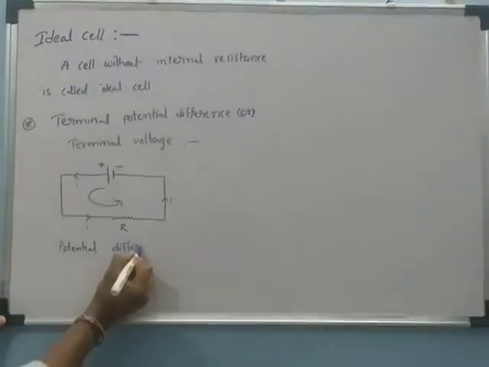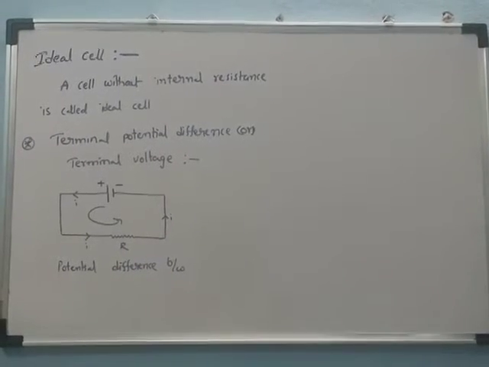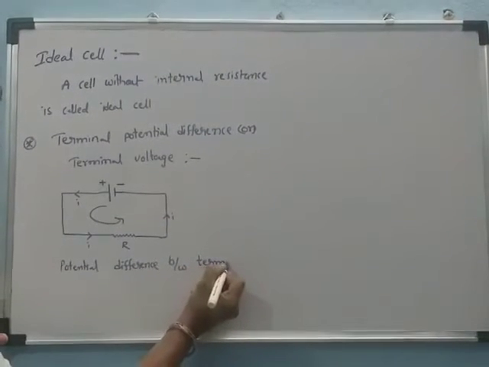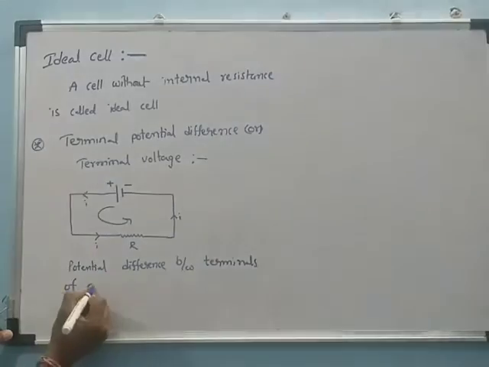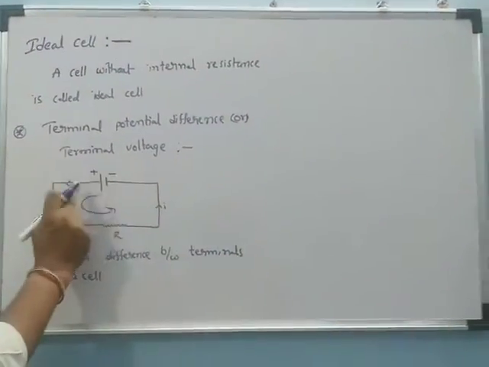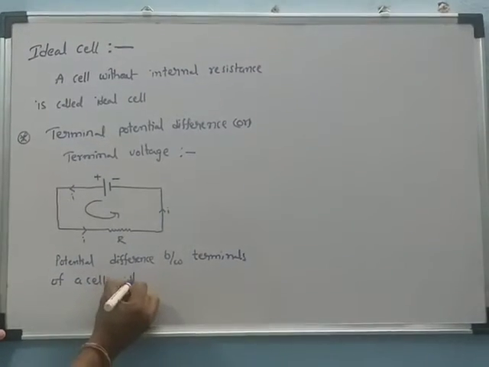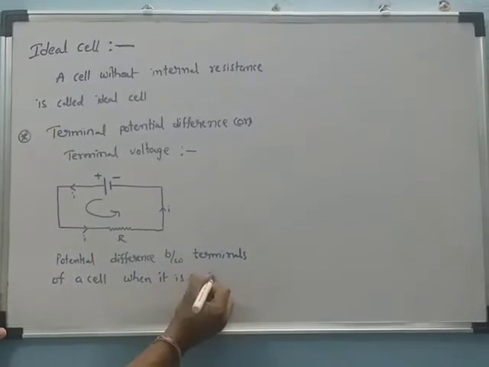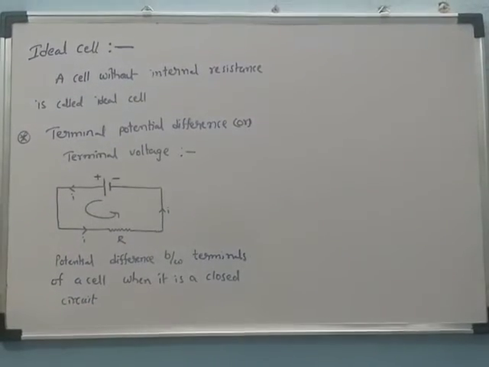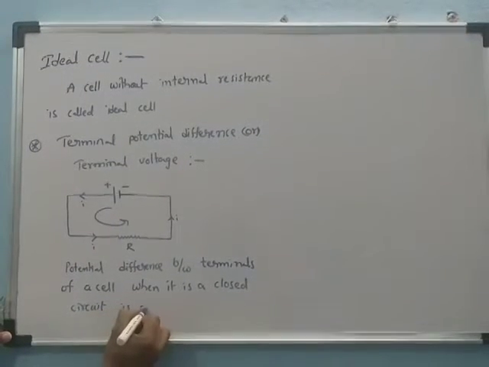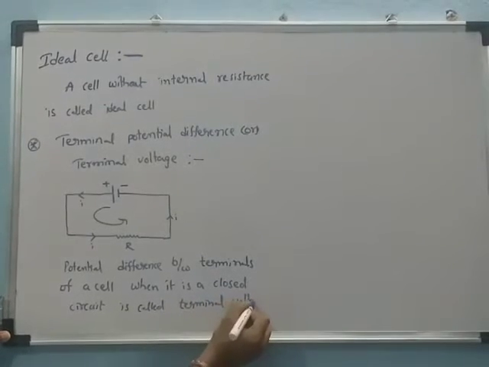The potential difference between the two terminals of a cell when it is in a closed circuit is called the terminal voltage.